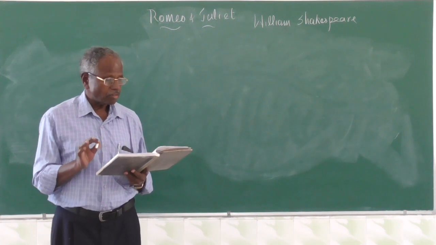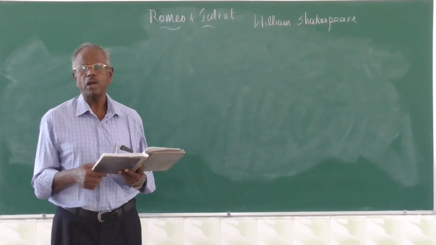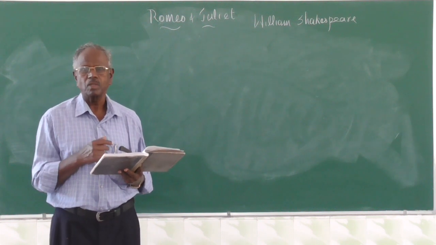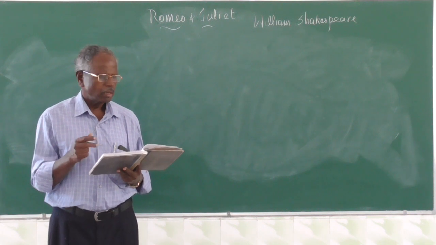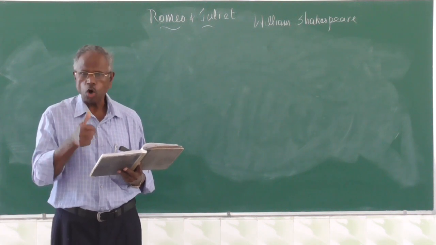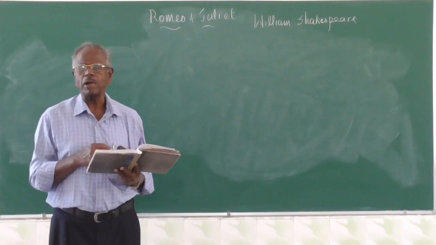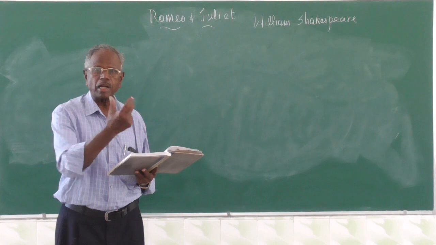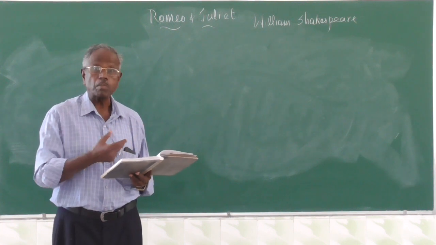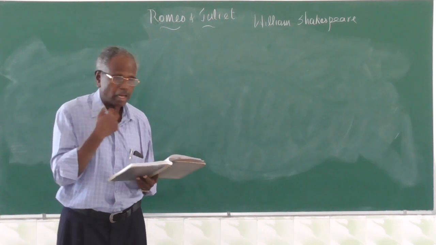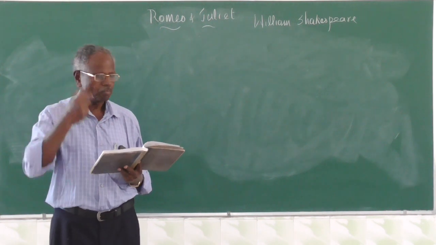Oh, she doth teach the torches to burn bright. See, doth is old English, which means does. She does teach. It's a strong way of telling. It is nothing but she teaches the torches to burn bright. The torches are burning brightly, but Juliet is brighter than the torches. She can enable the torches to burn brighter.